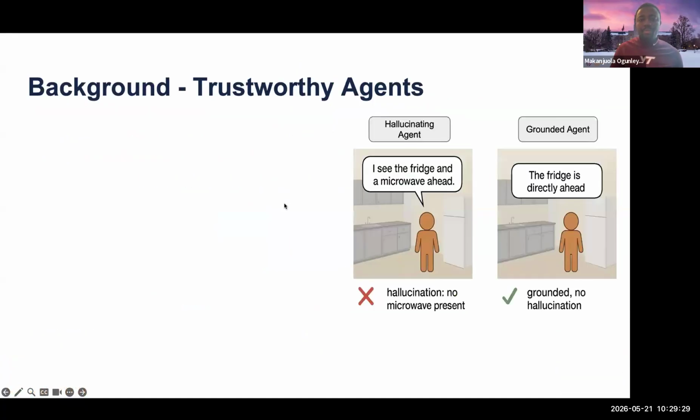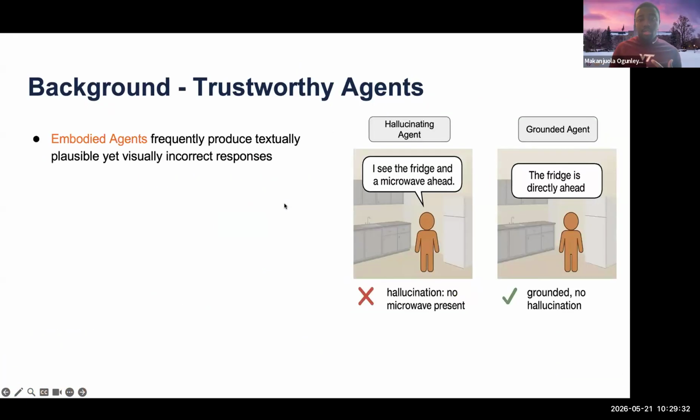Embodied agents are increasingly using LLMs as a reasoning core. They use them to reason, to make decisions, and generate plans towards a goal. For example, if we tell an agent to obtain milk from a fridge, the agent might use an LLM to generate a plan. The plan could be: take this number of steps, open the fridge, take the milk beside the eggs. However, they tend to inherit the hallucination tendencies of their backbone foundation models. This makes them prone to hallucination, and the problem of hallucination is very critical.